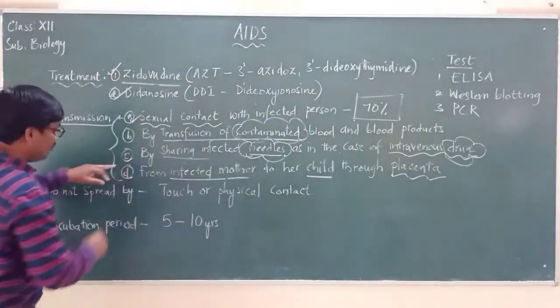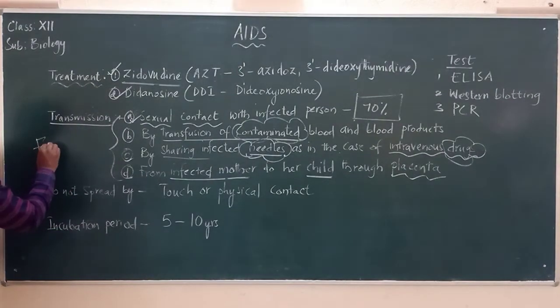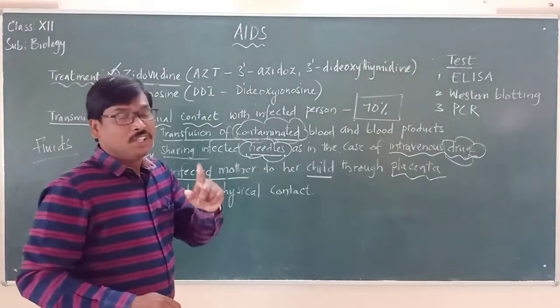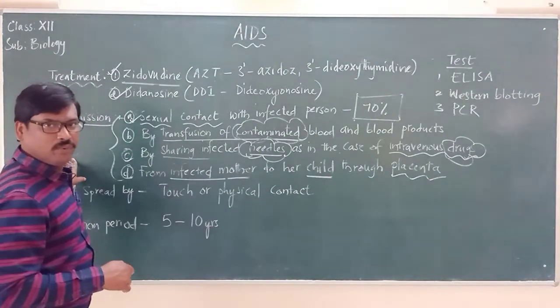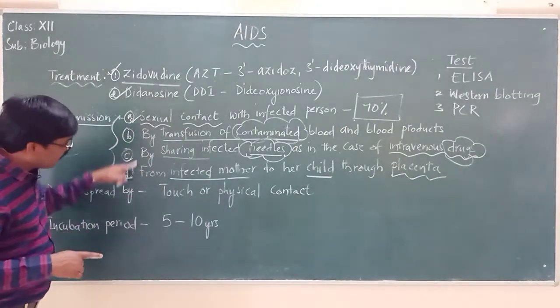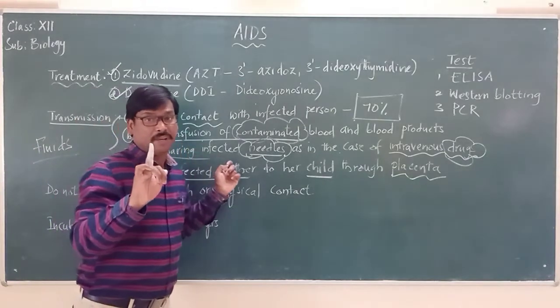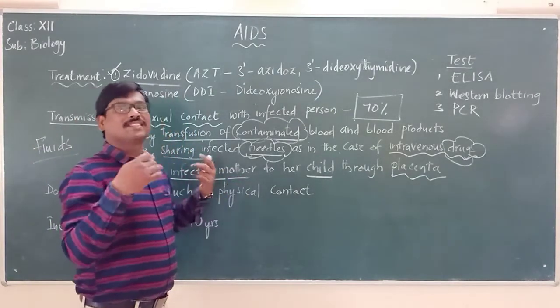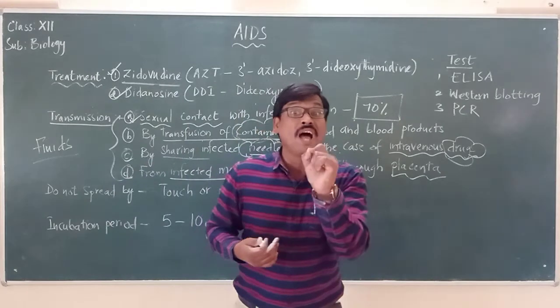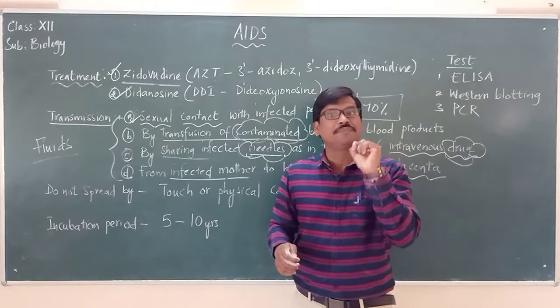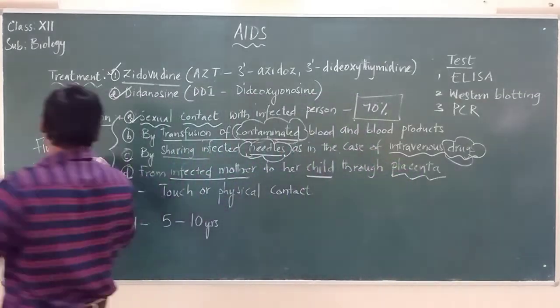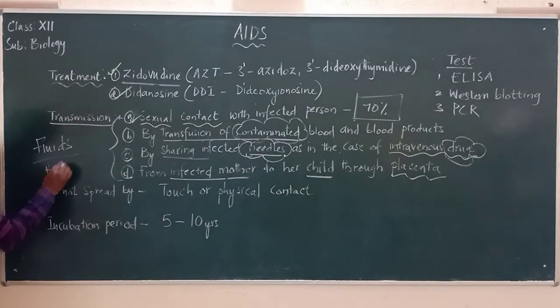And please remember, these are all through what? The body fluids. Please remember, this HIV virus is passing through fluids. The main fluid is what? The blood. And all these people, let me say it like this, are at high risk of suffering with AIDS. Please remember, those who are at high risk of suffering with AIDS.